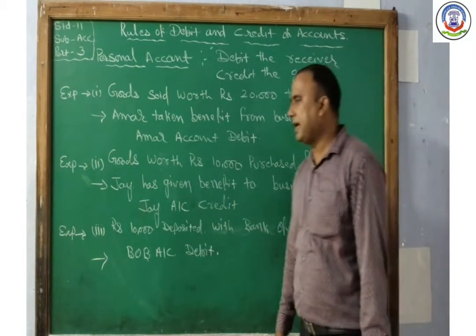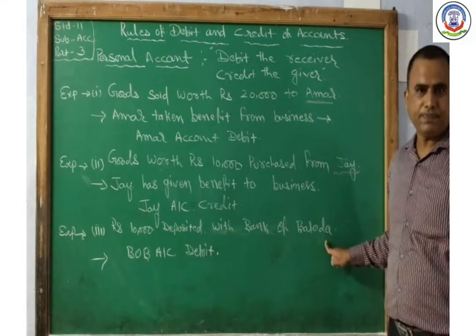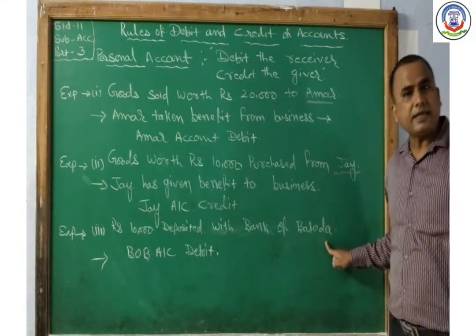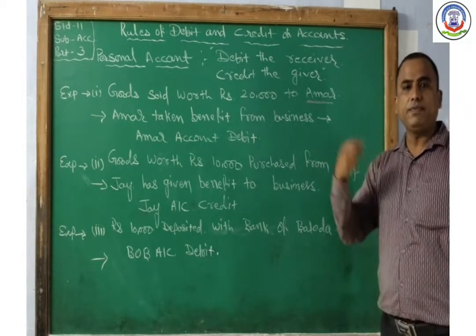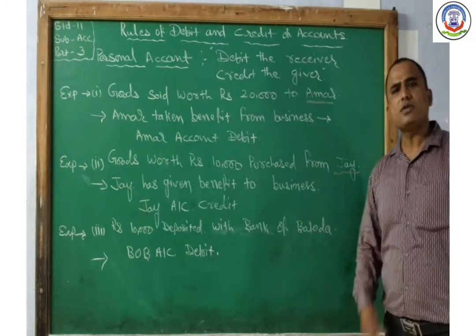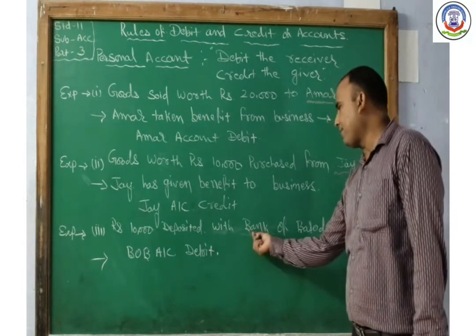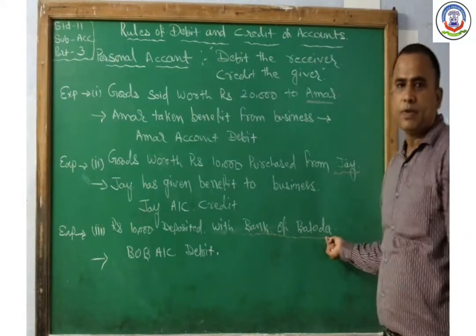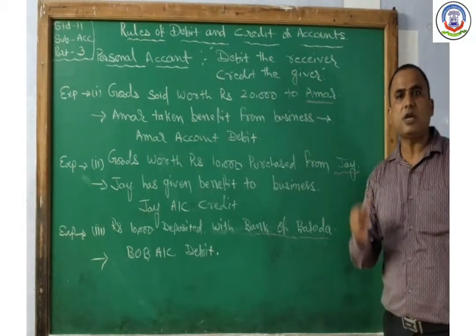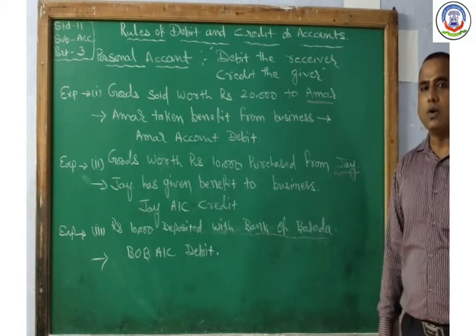Example number 3: rupees 10,000 deposited with the Bank of Baroda. The given transaction is a cash transaction. When we deposit our amount in a bank, two accounts are affected. Out of these two, one account is the Bank of Baroda. Bank of Baroda is a registered firm, that's why it is considered a personal account.